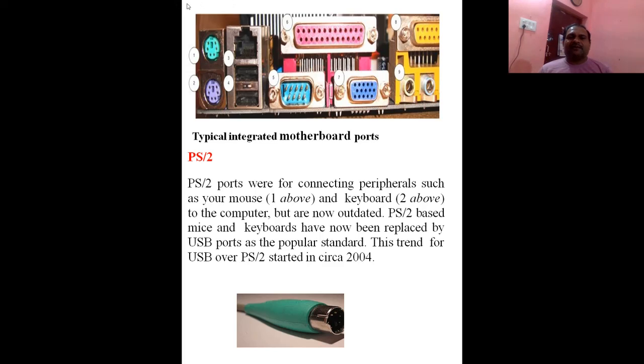PS2 ports were for connecting peripherals such as your mouse and keyboard to the computer, but are now outdated. PS2 based mouse and keyboards have now been replaced with USB ports as the popular standard. This trend for USB over PS2 started in the year 2004. So this is the slot available for inserting the mouse and the keyboard through PS2.